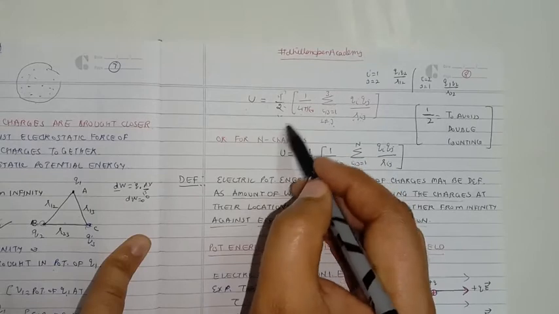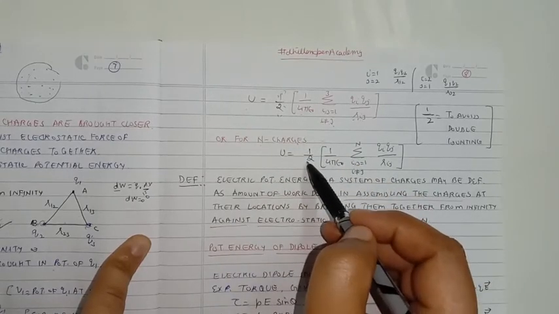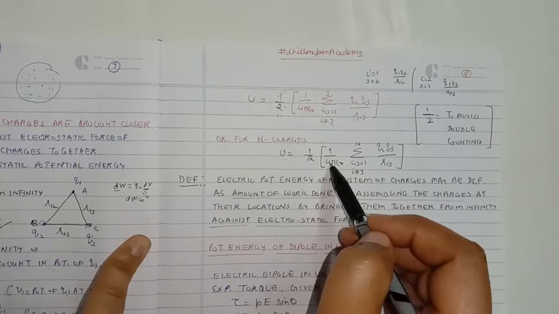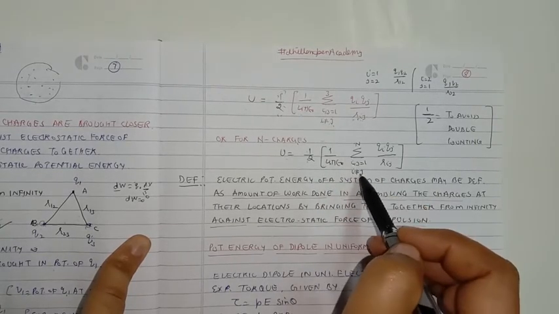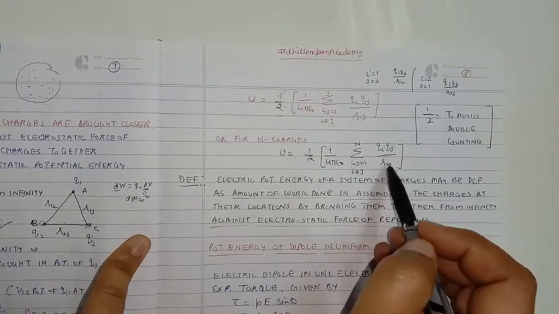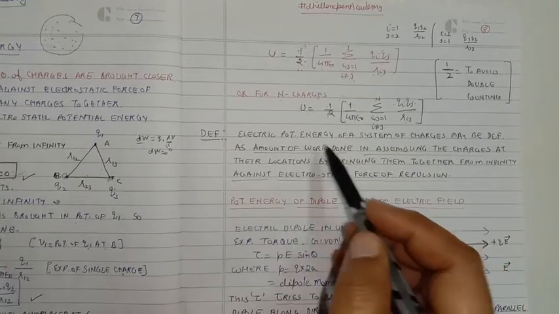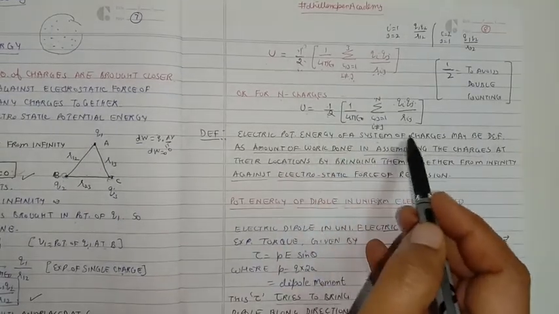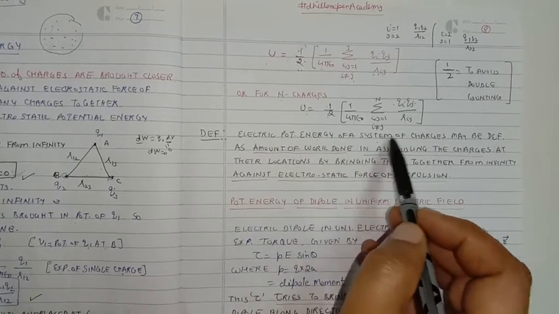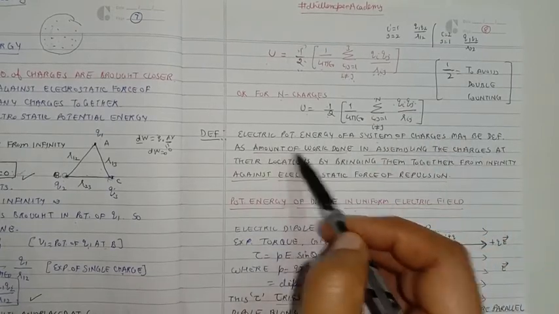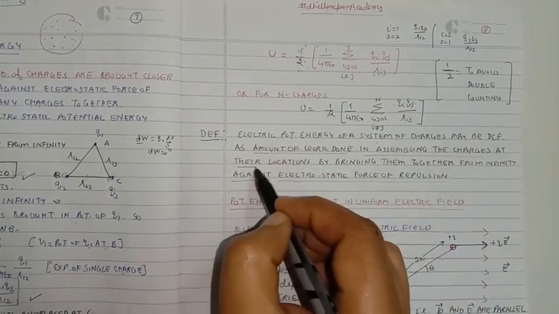If we generalize the result for a system of n charges, we have the equation U equal to 1 by 2 times 1 over 4 pi epsilon naught summation i, j running from 1 to n with i not equal to j, qi qj over rij. So formally we can define the electric potential energy of a system of charges as the amount of work done in assembling the charges at their respective locations.